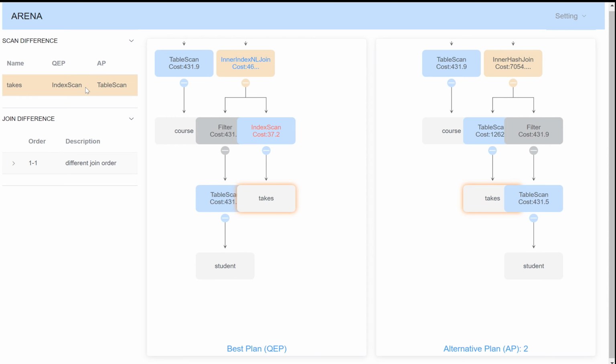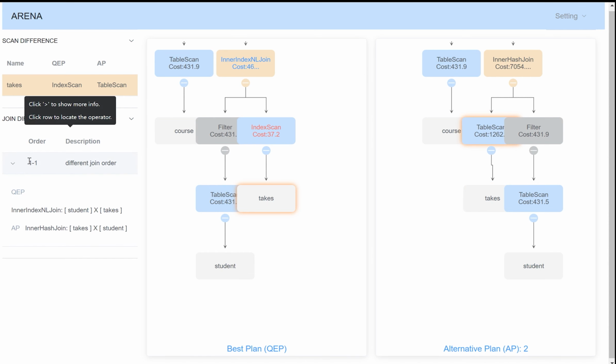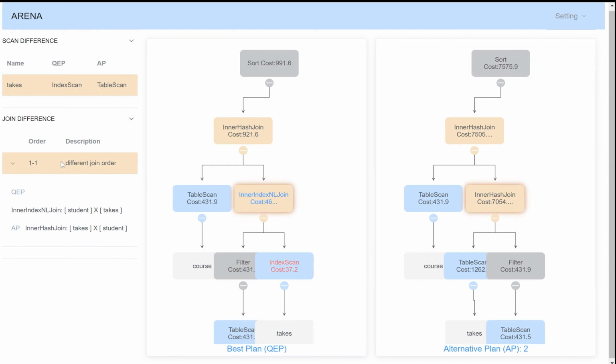After clicking the first difference of scan, we find that QEP uses index scan to scan table takes, and the AQP uses table scan to scan the same table. However, just one different operator leads to a dozen times of execution cost, which makes learners clear about the application scenarios of the two operators. Different from scan operator, the differences of join operator contain the join ordering of tables instead of only the differences of operator. Learners can learn that the join ordering can also affect the cost of execution plan. Of course, what learners can learn from Arena is definitely more than we demonstrate.